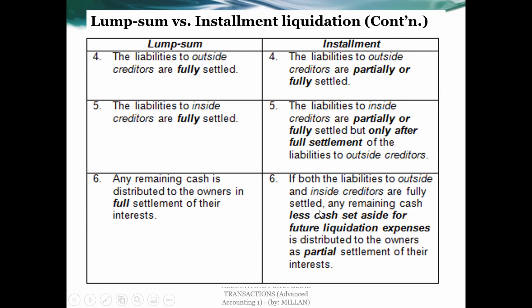And if both the liabilities to outside and inside creditors are fully settled, any remaining cash, less cash set aside for future liquidation expenses, is distributed to the owners as partial settlement of their interest.